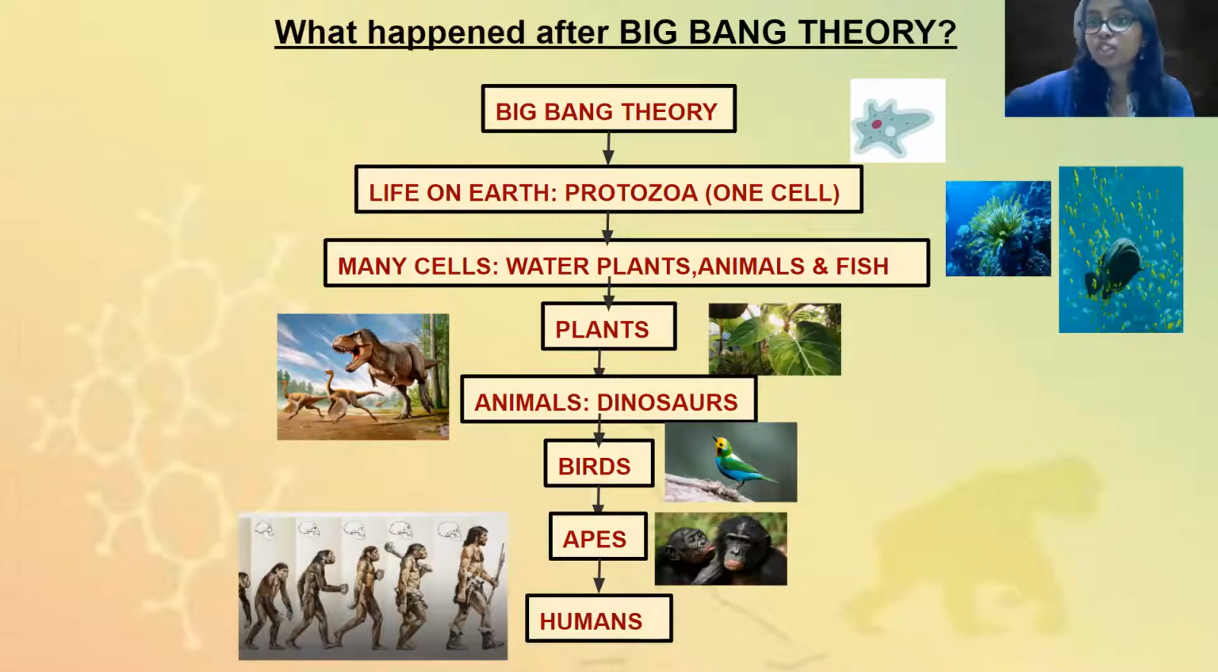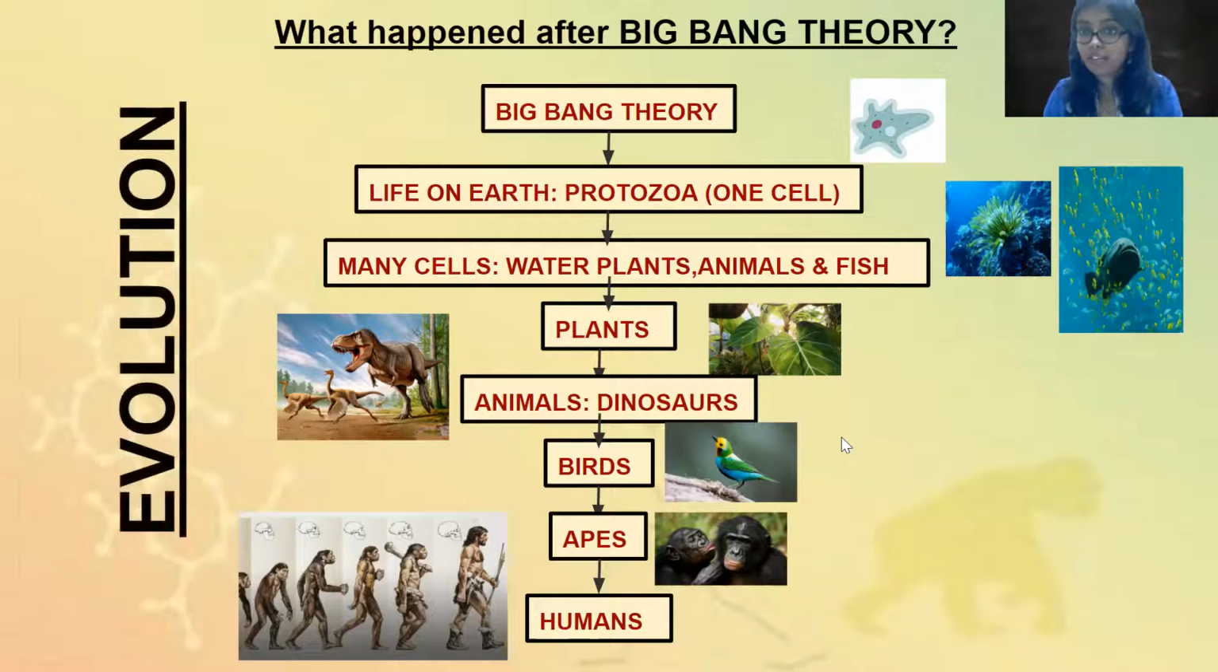So ये changes जो होते रह रहे थे, because of which new living things were being born, new living things were forming, नए living things आ रहे थे, कुछ living things मर जा रहे थे. All this is called evolution. All right, so the word is evolution.